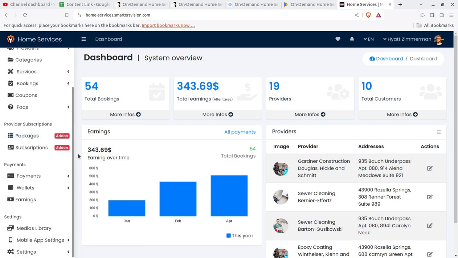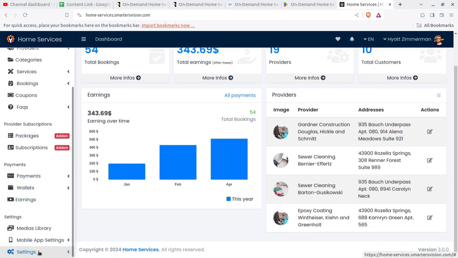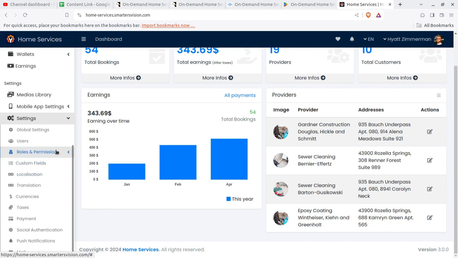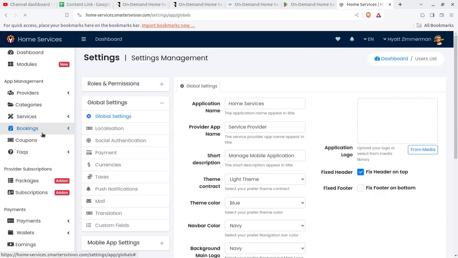First of all, I'll show you the settings, and this is an important screen because once you start this script, once you start this application, you have to do a global setting and the rest of the settings for the very first time for running the application. So settings is the first thing that I wish to show, and in the global setting, what you can do, this is global setting, and you can change the service name.